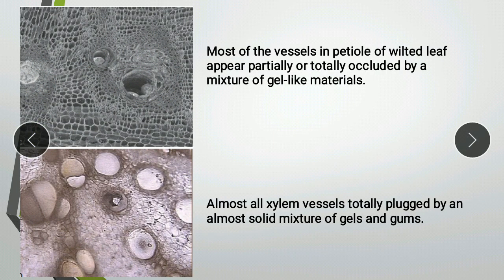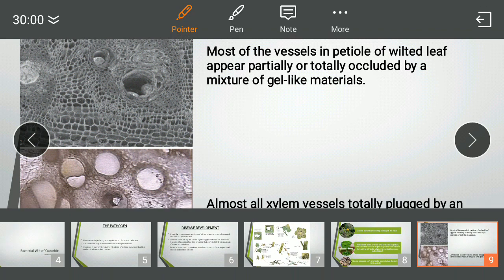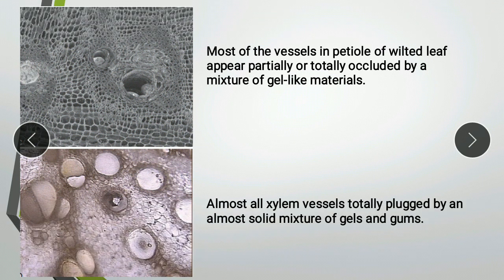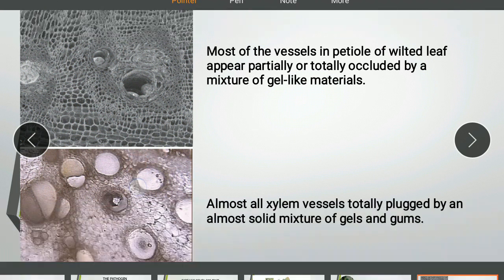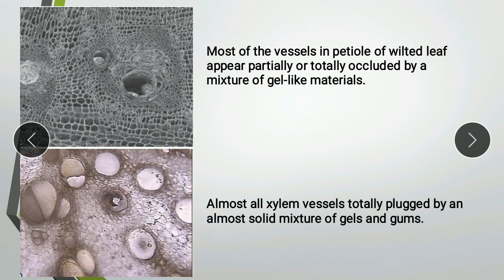You can see over here in the first picture, most of the vessels in the wilted leaf are partially or totally blocked. You can see here it is partially blocked. This one is totally blocked. So we can see that there are gel-like materials which have been produced, due to which it is getting blocked. In this case, it is a much more progressed stage. Here you can see that there are several vessels, and almost all the xylem vessels have been completely plugged due to the solid mixture of gels and gums that have been produced by the pathogen.